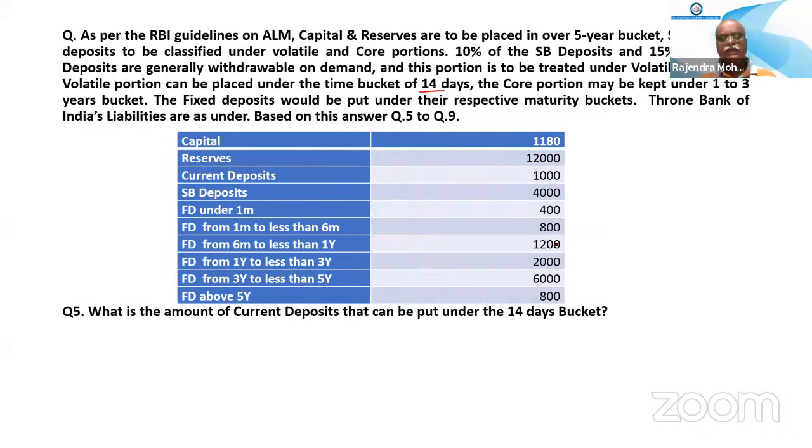What is the amount of current deposit that can be put under the 14 days bucket? Very simple. You try it, then I will explain. 150, sir. Very good, 150. Because in the 14 days period, it is the volatile portion. The volatile portion for current deposit is 15%. 15% of current deposit 1,000 equals 150. So 150 is the answer.